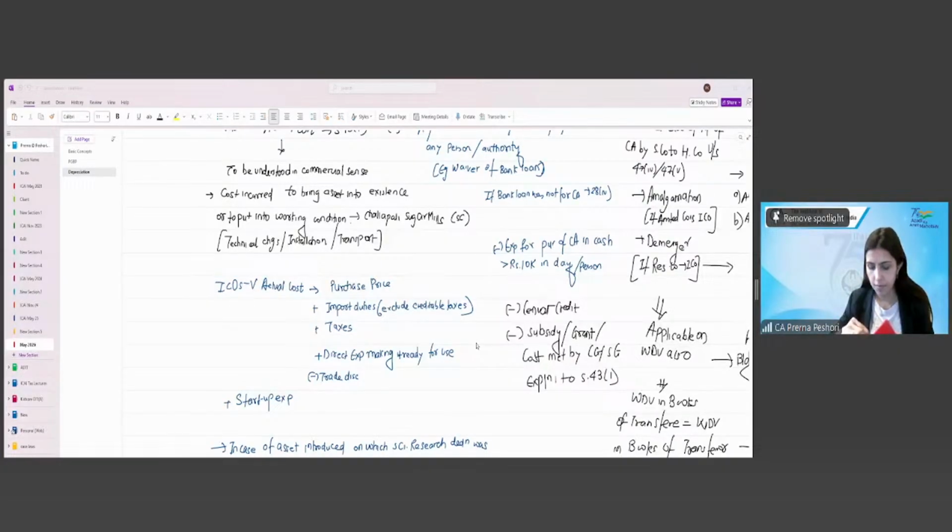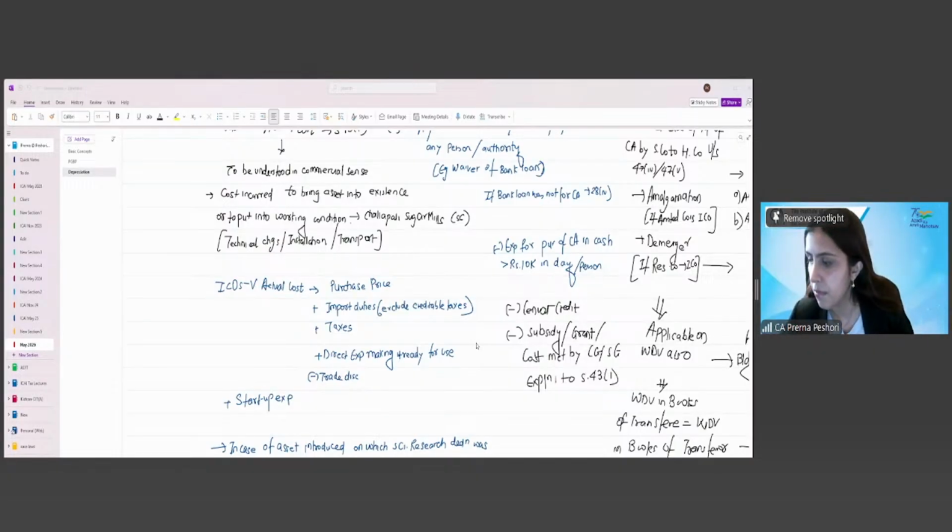Then we have seen 28(6)(a): non-compete fees or amount received for not sharing know-how, intangible assets. It does not include the transfer of rights of manufactured products or the right to carry out a business or profession, as that is a capital gain.